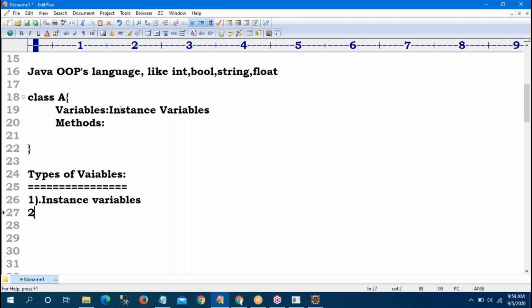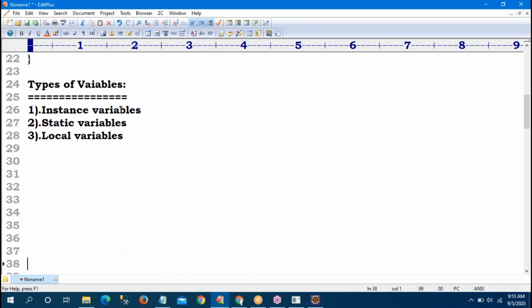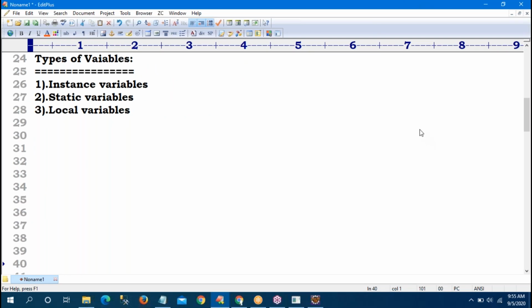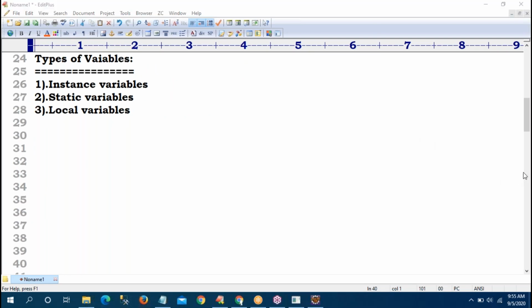Instance variables, static variables, local variables. Yes, maximum everyone knows about all these concepts. Well, those who have Java knowledge know about all these things. But for those who have no idea about Java, now we can concentrate. Okay. So three types of variables are available: instance variable, static variable, and local variable.